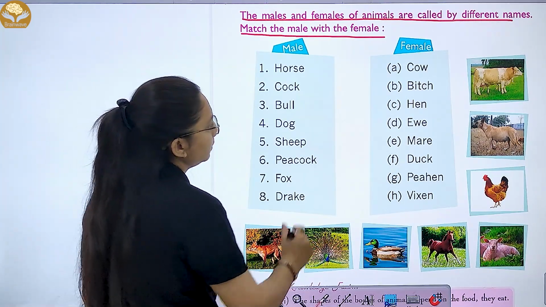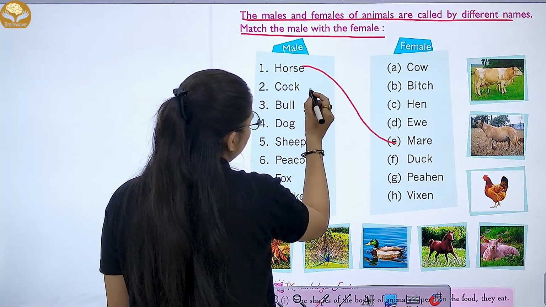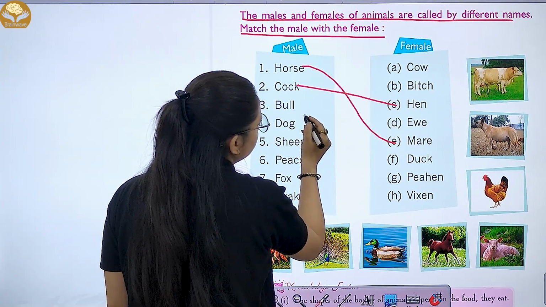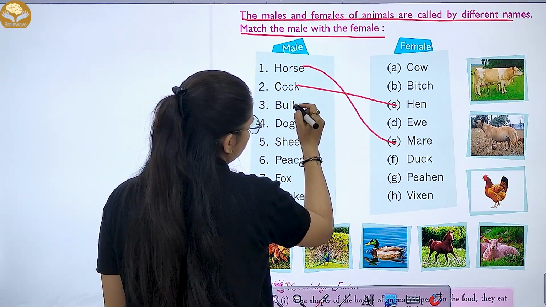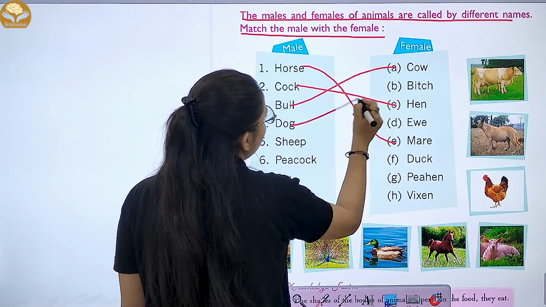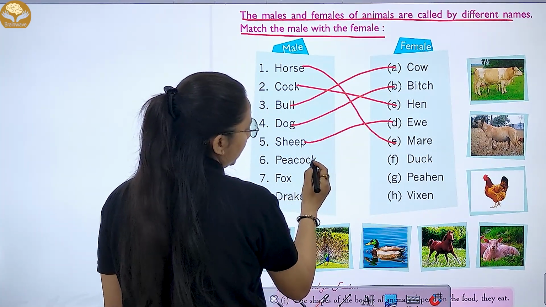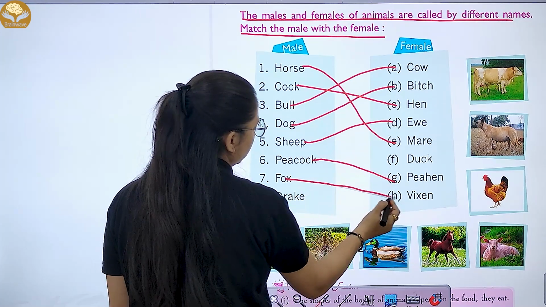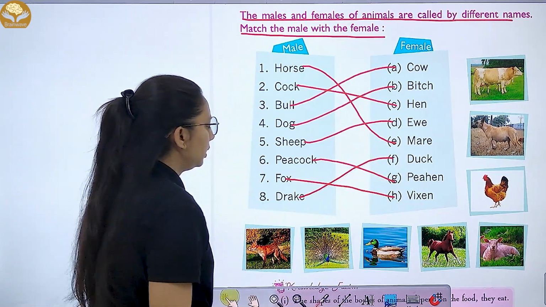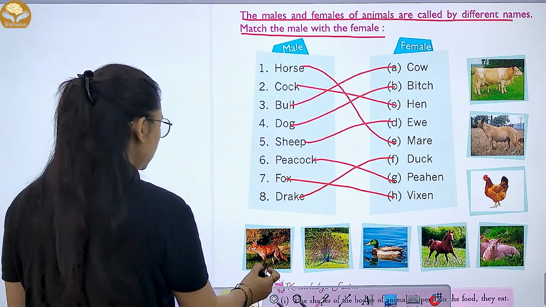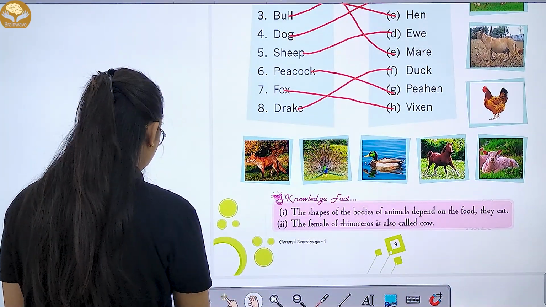First is horse, mare; cock, hen; bull, cow; dog, bitch; sheep, ewe; peacock, peahen; fox, vixen; drake, duck. Right? So these are the different animals that we have matched with their male and female.